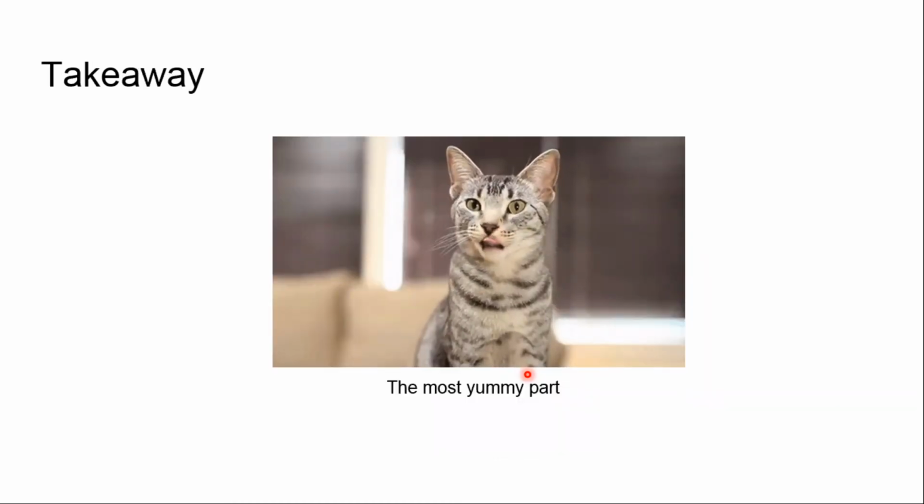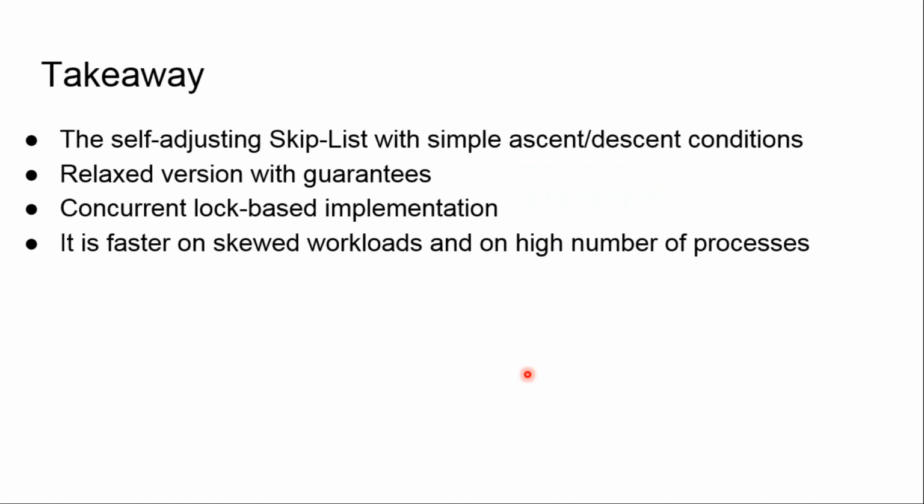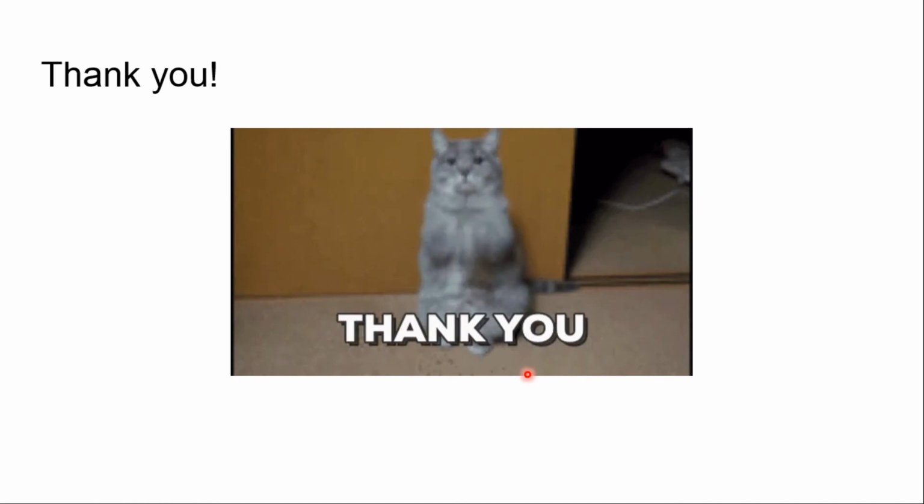So we came to the most yummy part, the takeaway. We presented the self-adjusting Skip-List with simple ascent-descent conditions. We showed its relaxed version with guarantees, which is very important in comparison to CB3. We showed how to make a concurrent log-based implementation, and finally we showed that it is faster on skewed workloads and on a high number of processes in comparison to Skip-List and CB3. Thank you very much for your attention.